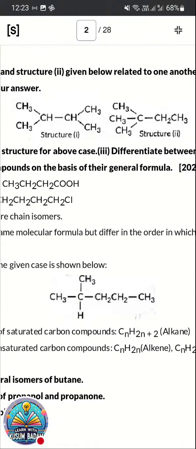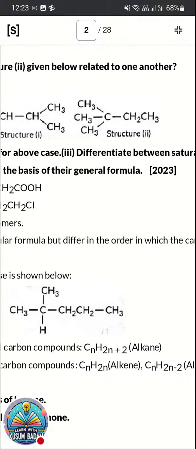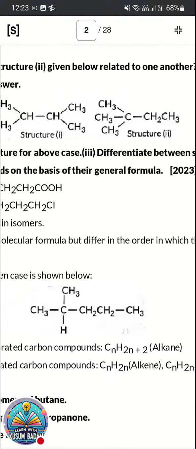If we see the structure, how many carbons are there in total? If we count the structure, in structure 1, a total of 6 carbons and 14 hydrogens are there. So it's C6H14. And the next one also has 6 carbons and 14 hydrogens. So the formula of both structures is the same.